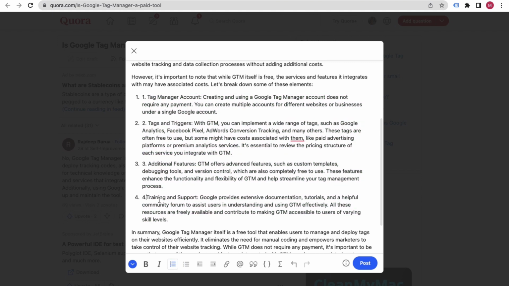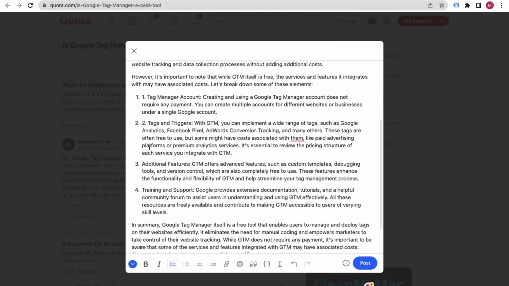You can remove these particular points, and you can also make these bold points into bullets. You can even use italic for this as well.